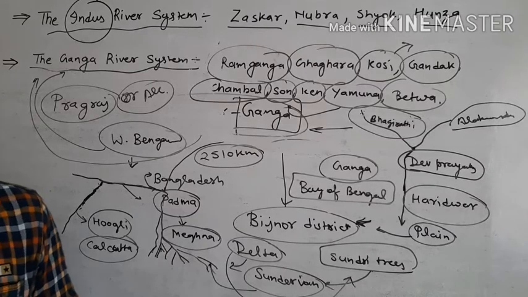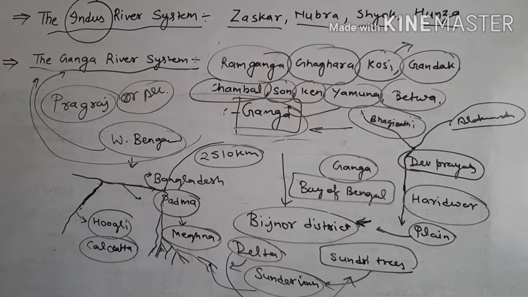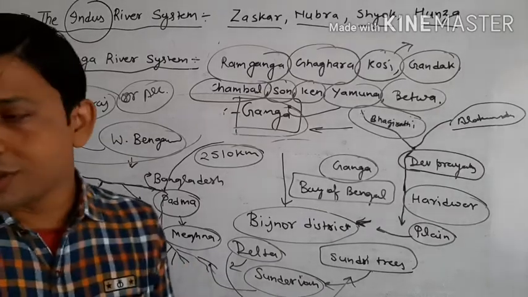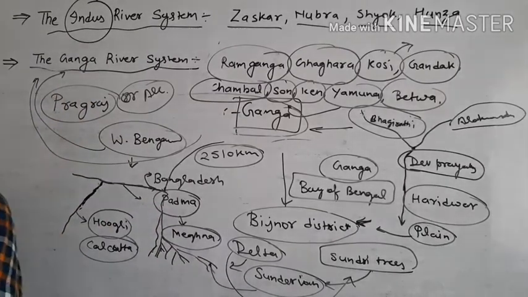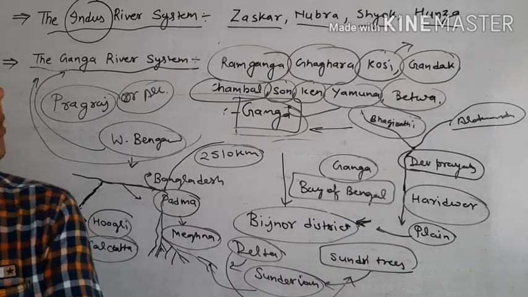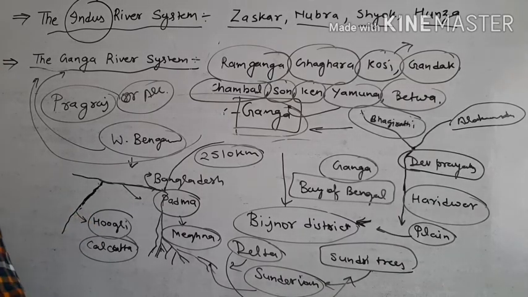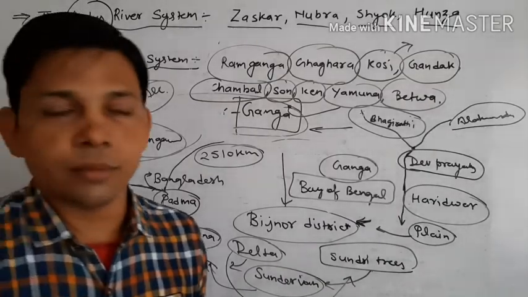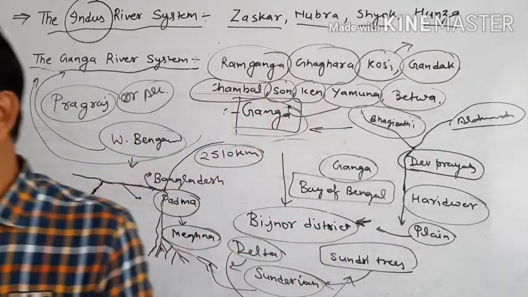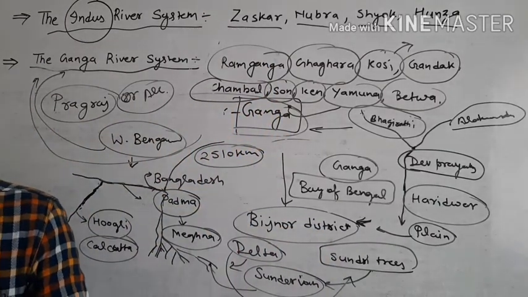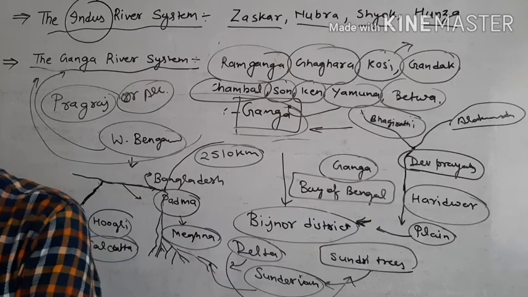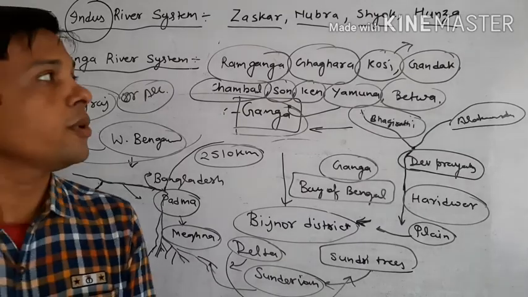Okay, you know that Sundarban is also a home of the Royal Bengal tiger. So these are the two main important river systems of India: first of all, the Indus river system, and second, the Ganga river system. Okay students, it's all about that, and in the next video we will study the Brahmaputra river system. Okay students, that's all.